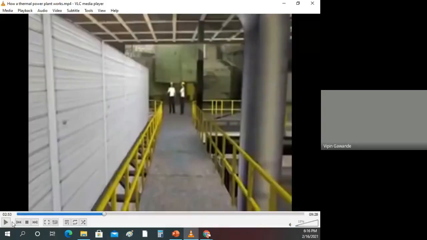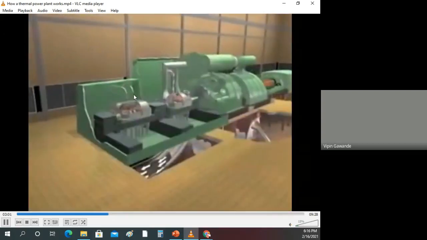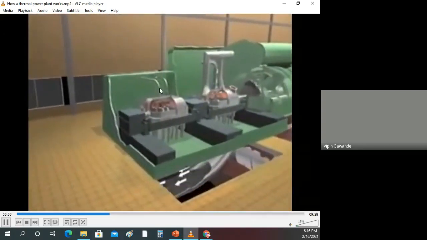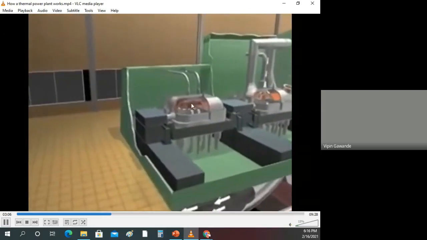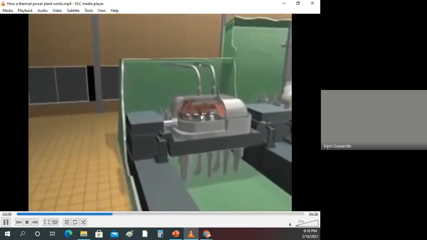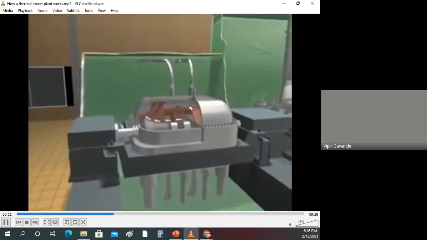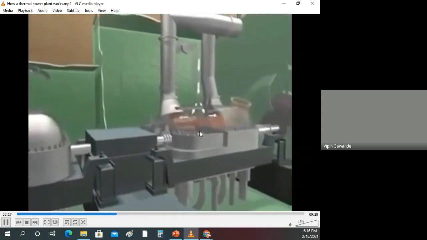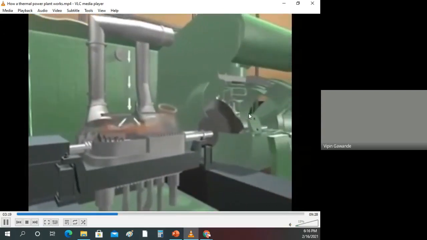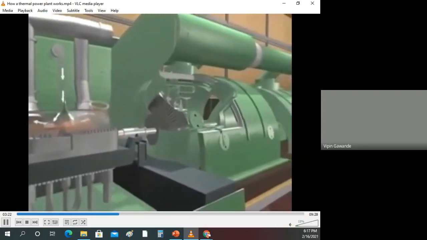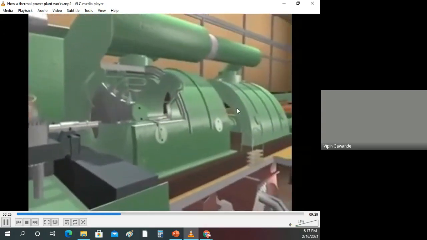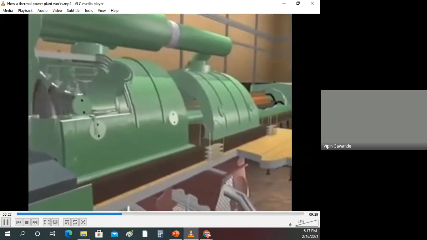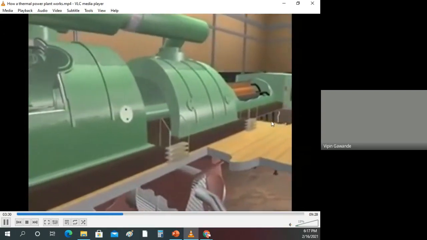Now superheated steam from the boiler enters into the turbine. So these are the turbines. The turbine is a rotating system. The steam coming at very high velocity rotates the blades of the turbine, and the heat energy is converted into mechanical energy. So this is the rotation of the turbine. The turbine is connected with the generator. So the generator generates the EMF and electricity is produced at the end. This electricity is available for distribution.